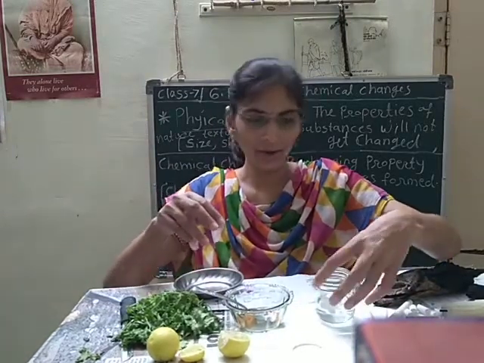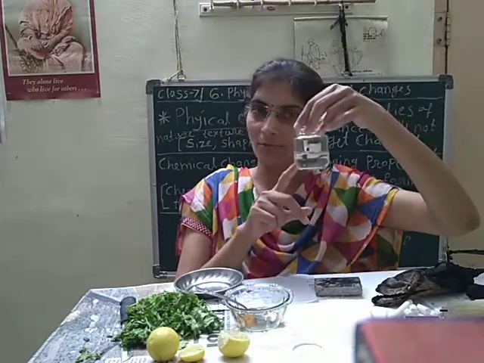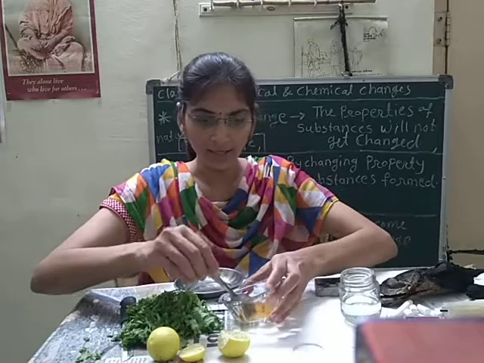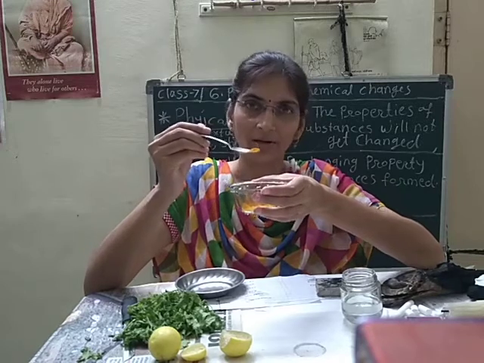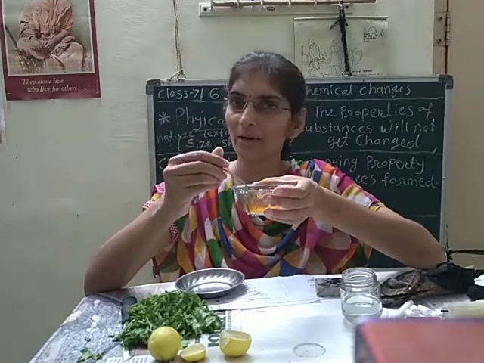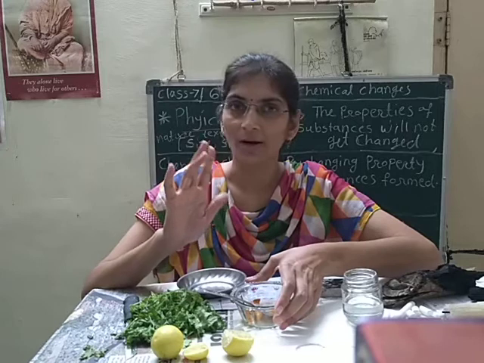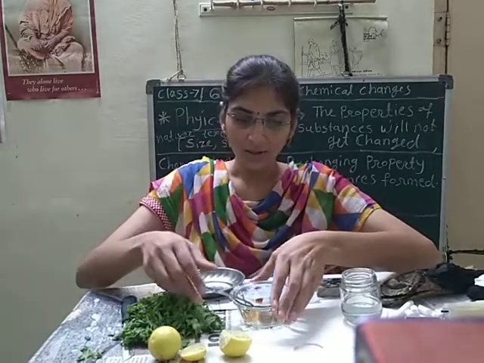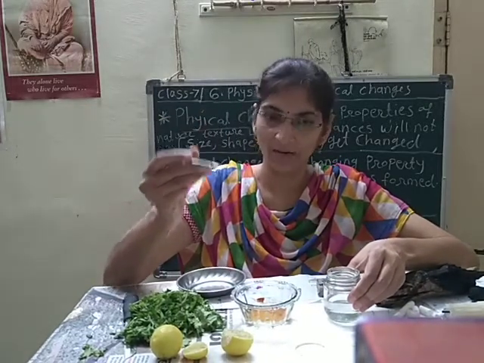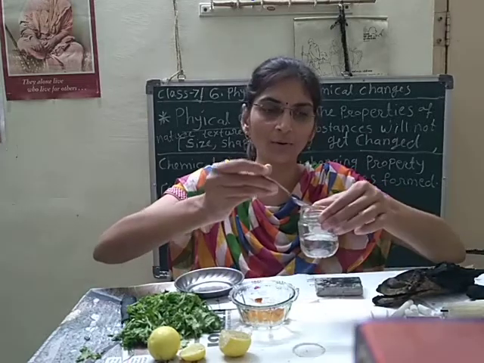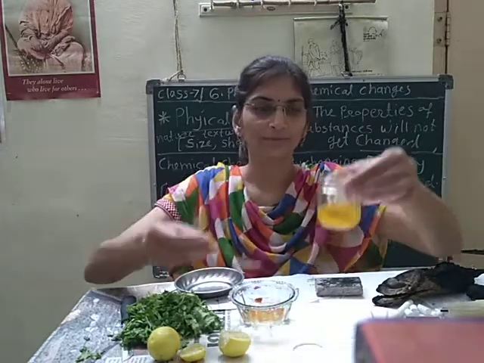So here I have taken water in one container. Yes, I have taken water in a container. And here you can see turmeric. It is turmeric powder. You know very well, we are using it very commonly in our kitchen also. So this turmeric is used as an indicator for identification of acid and base. So now I will do an activity. I will take some quantity of turmeric and I will dissolve that turmeric into water. Yes. Just I will dissolve it into water.